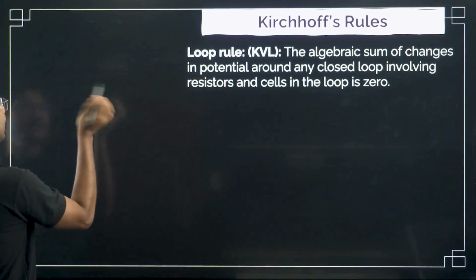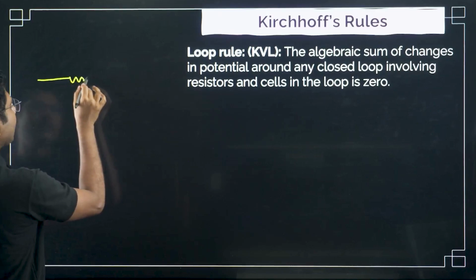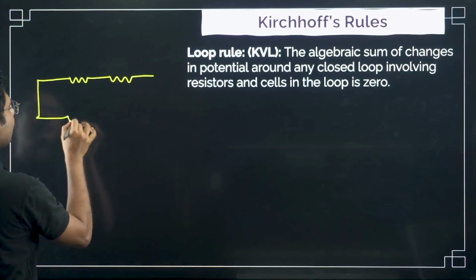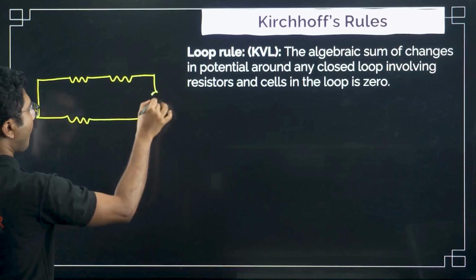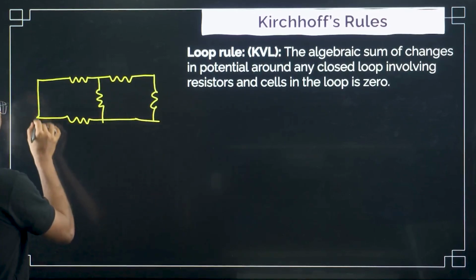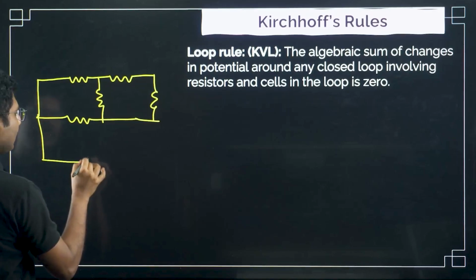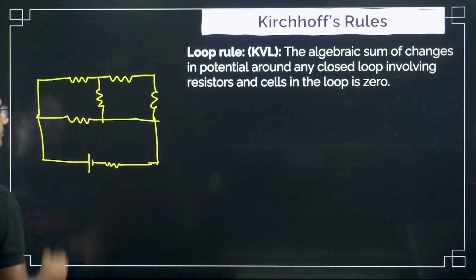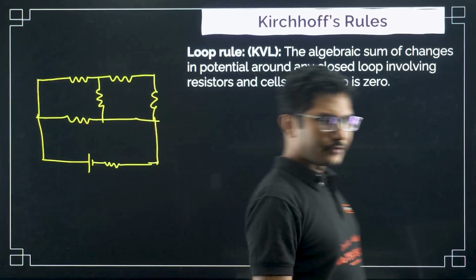Now what is the meaning of that? Suppose we have a circuit. Let me draw the same circuit. Remember this. Now in this circuit, let me add a cell as well. This is not an easy circuit.